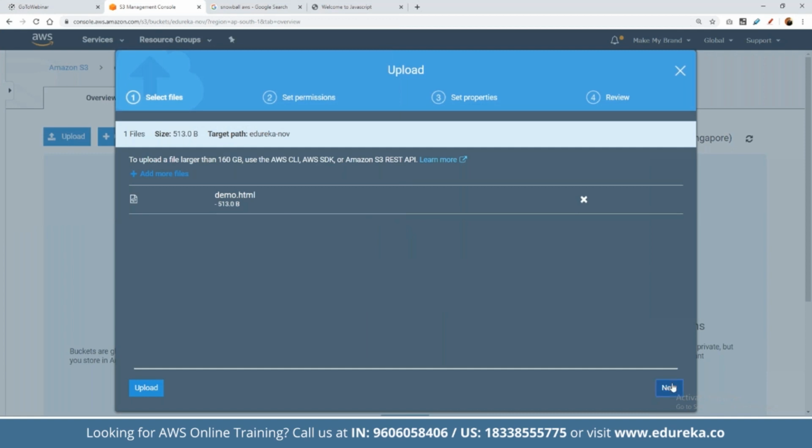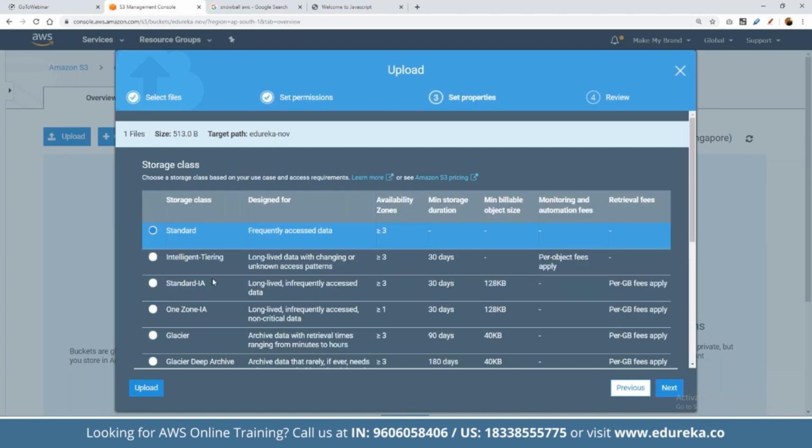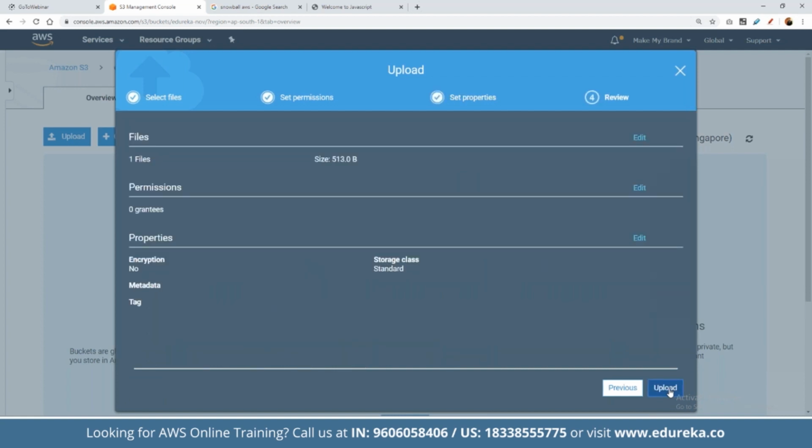Click on next. And here we can choose the right access, which we should be focusing on as we continue ahead. And these are different storage classes as per the requirement. Just as an overview, if we don't want to use this on a frequent basis, then we can use infrequent access. Glacier is for when we don't want to use this file for a long period of time, we want to archive it. Then we can change the class to Glacier as well, right? And we'll be discussing these parts in detail once we start our entire discussion here. Now, once we are done, we can simply click on next and upload.